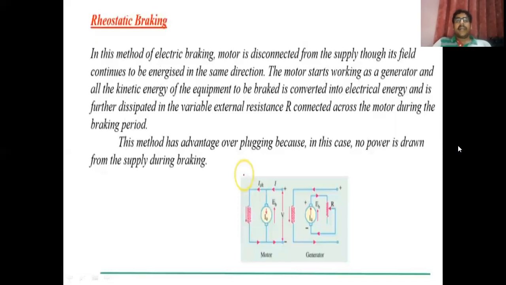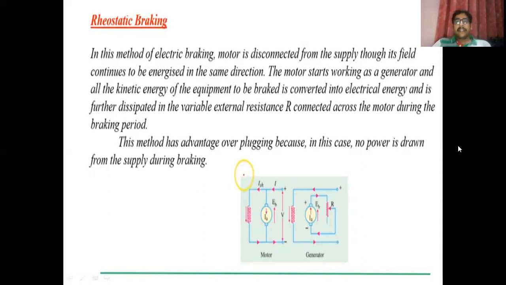Quickly coming to the third part, called rheostatic braking. It is basically the same thing as we discussed in regenerative braking, but with one difference. In this method of electrical braking, the motor is disconnected from the supply, though its field continues to be energized in the same direction. The motor starts working as a generator, and all the kinetic energy of the equipment is converted into electrical energy, which is dissipated in a variable external resistance R connected across the motor during the braking period. Now what will happen?